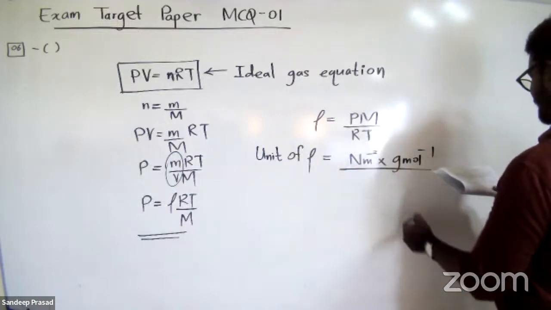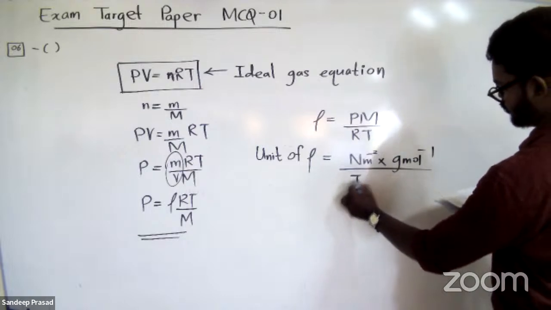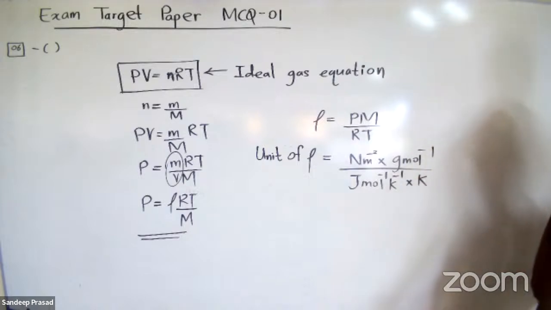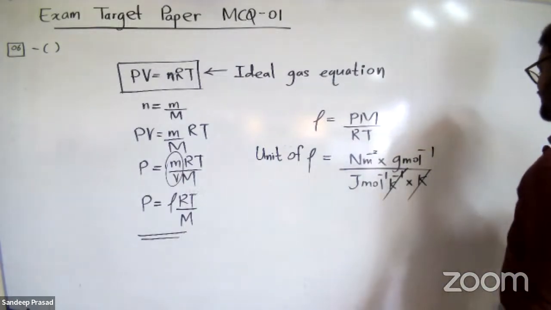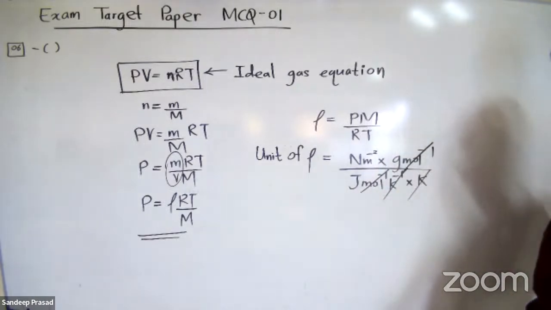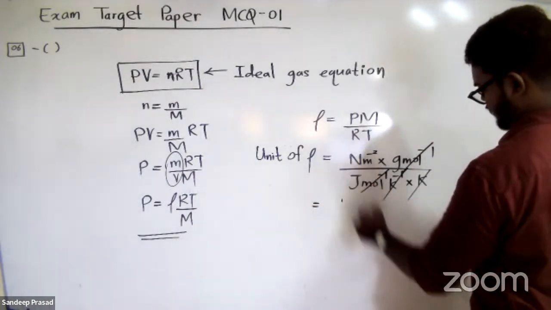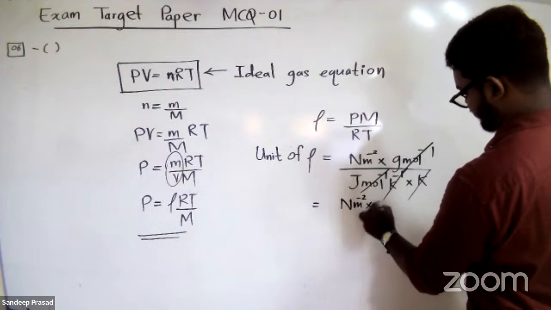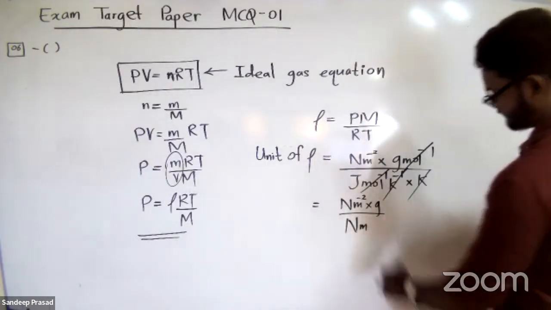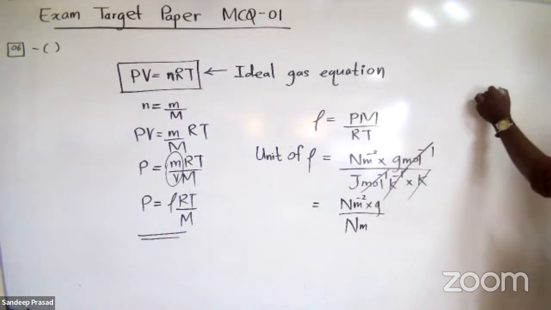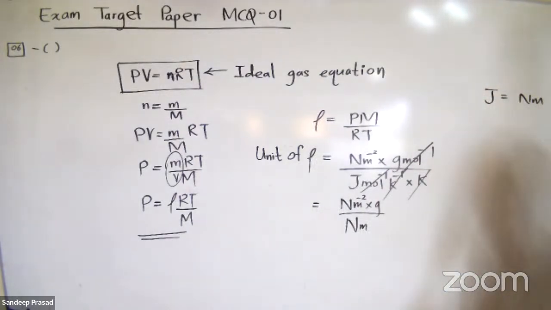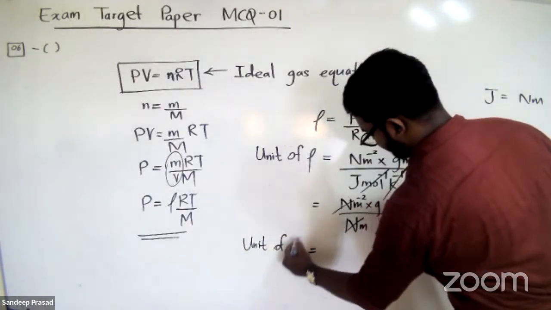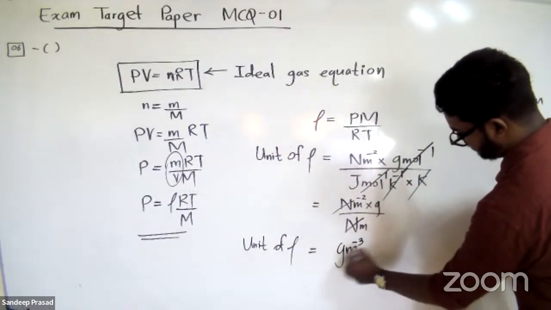And what is the universal gas constant R? They have given joules per mole per Kelvin. And temperature is measured in Kelvin. So per Kelvin, Kelvin will cancel off. Per mole will cancel off. We know that, students, Newton per square meter, gram, and here joule means Newton meter. In physics also you have learned that joule is equal to Newton meter in units. Then Newton will cancel off. Then the unit of rho is equal to grams per cubic meter.